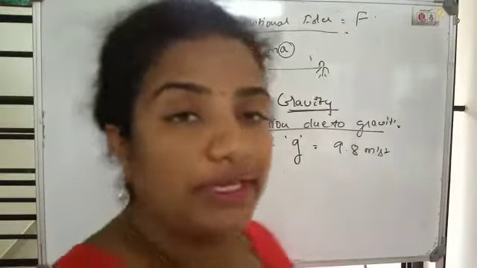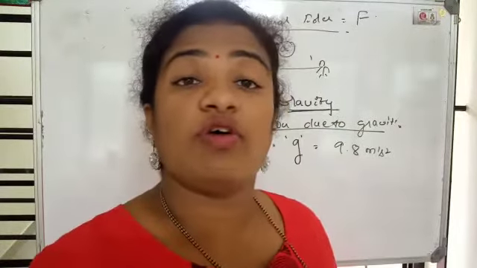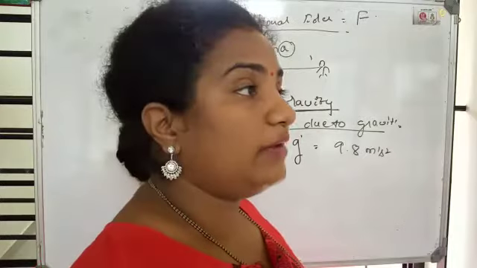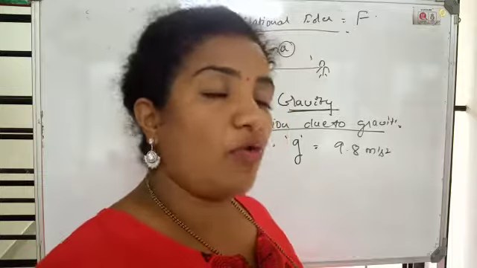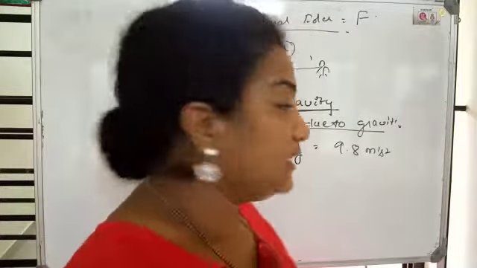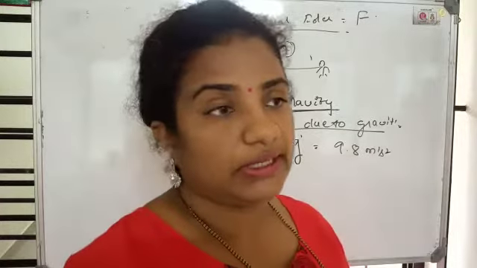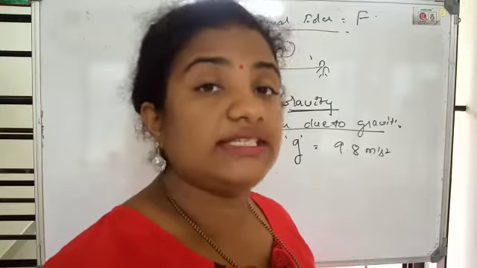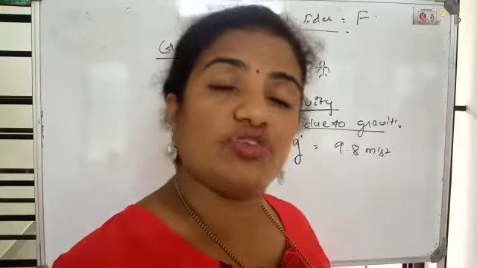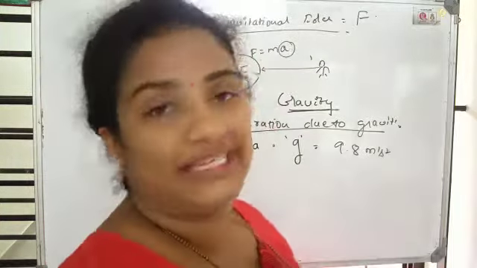The g value varies. It is true that the g value varies, but to a very small extent, like 9.81, 9.82, like this. So it is rounded off to 9.8. We can say the g value, which is considered to be constant, is rounded off to 9.8. In some cases even they take 10, but it should be given that g is 10. Only then in sums you can take g is equal to 10. Otherwise we round it off to 9.8.